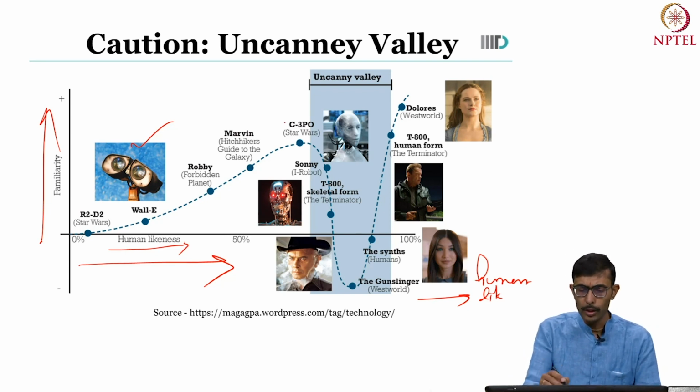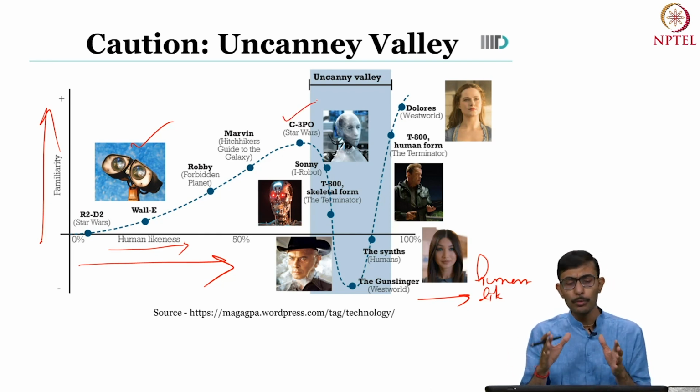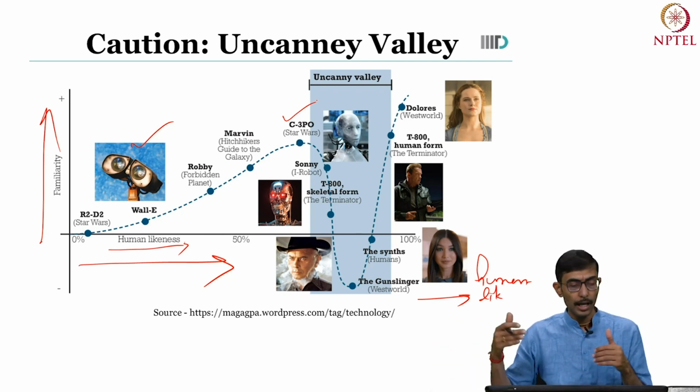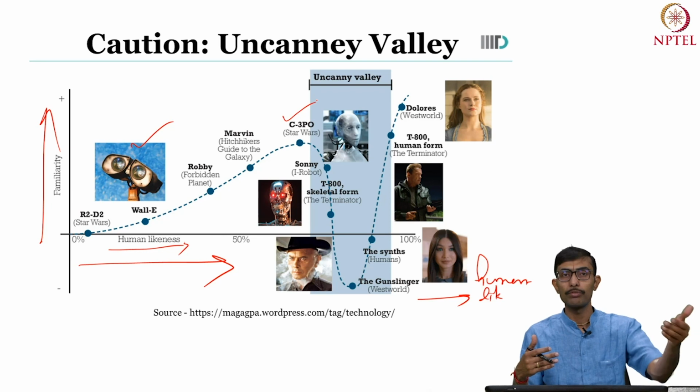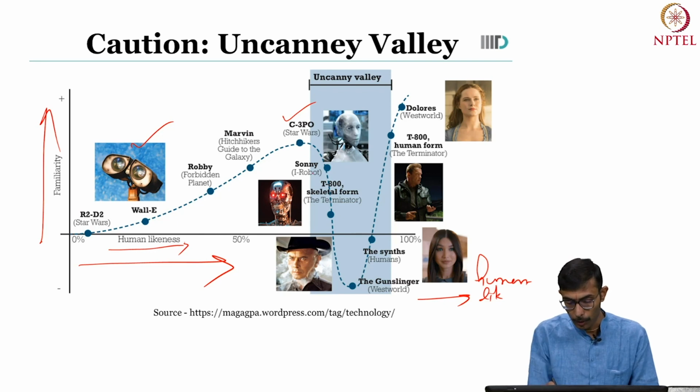And similarly, if you recall another very popular character from the Star Wars movies, C3PO. C3PO also had more human-like characteristics, and hence the familiarity or popularity of this character was also quite high. But suddenly something started happening. Now you see this is the dip that we are talking about. This entire region is the dip that we are talking about.